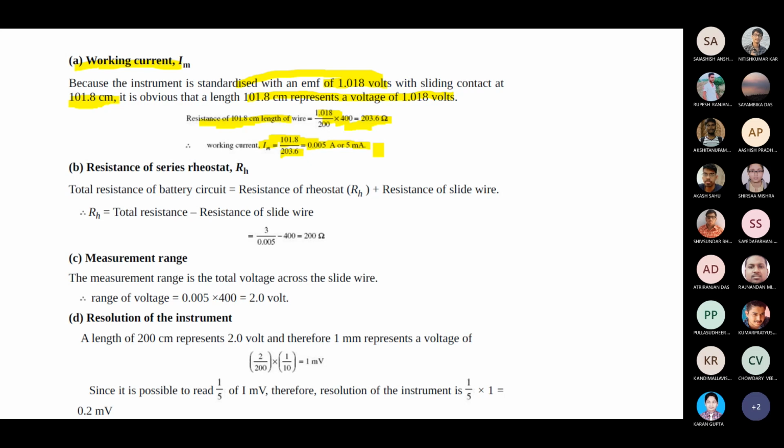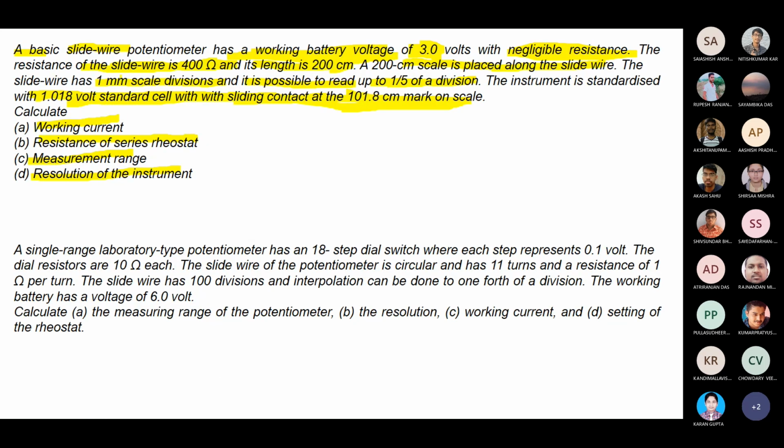Then the resistance of the series rheostat, that you need to calculate. The total resistance of the battery circuit is the resistance of the rheostat plus the resistance of the slide wire. So what is your RH? The resistance of the rheostat equals the total resistance of the entire battery circuit minus the resistance of the slide wire. How do you get the total resistance? The battery voltage is given as 3 volt.